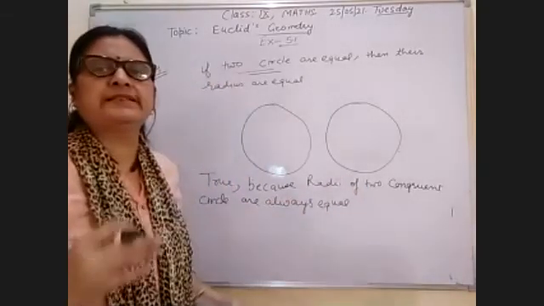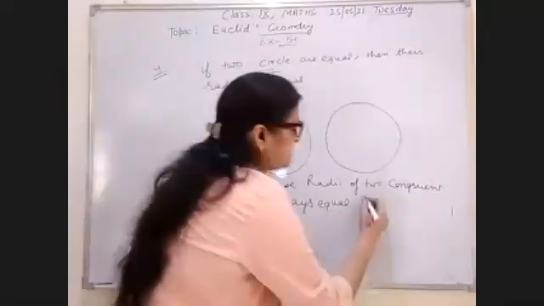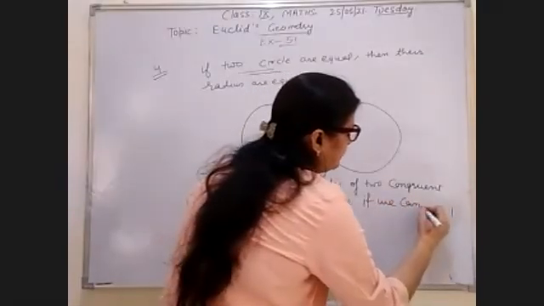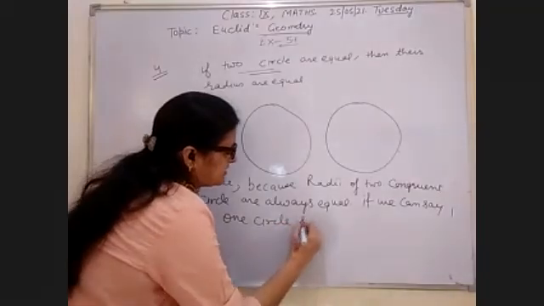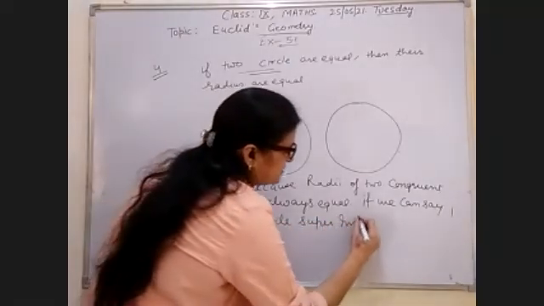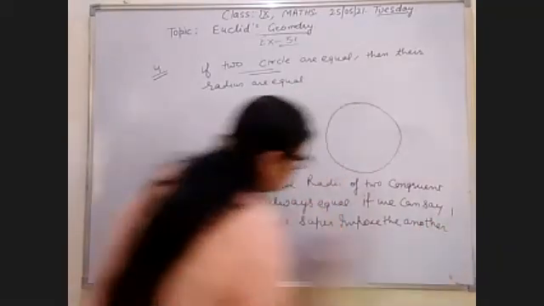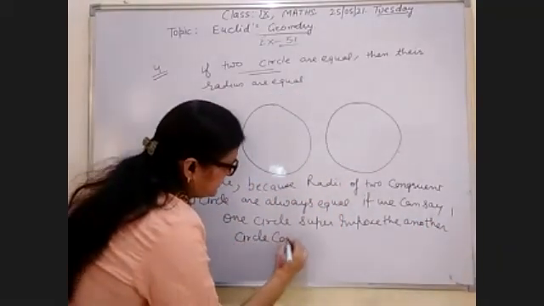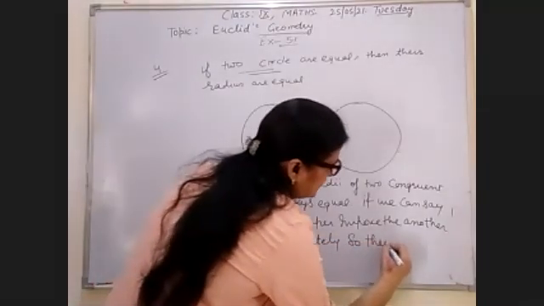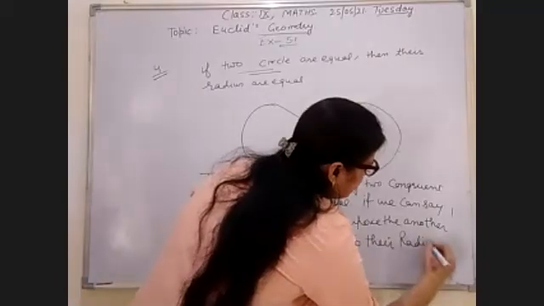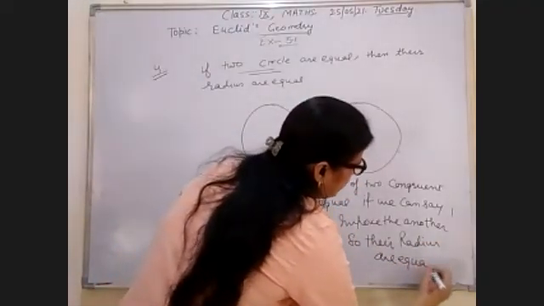In other words, we can say that one circle superimposes the other circle completely, so their radii are equal. This statement is also true. Okay.